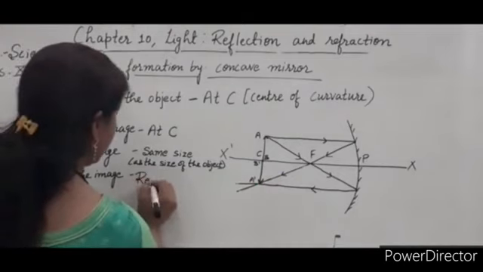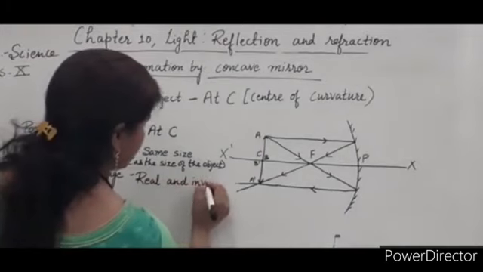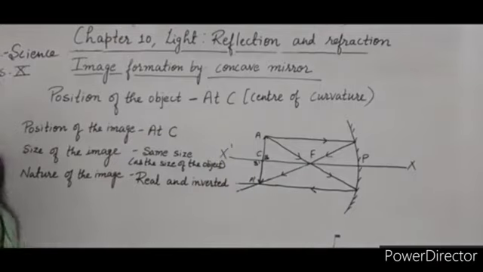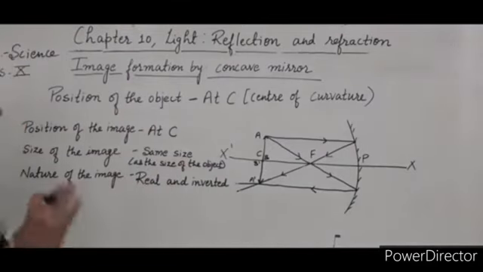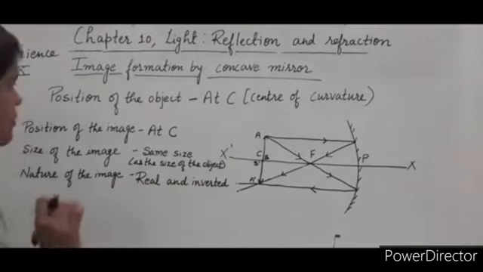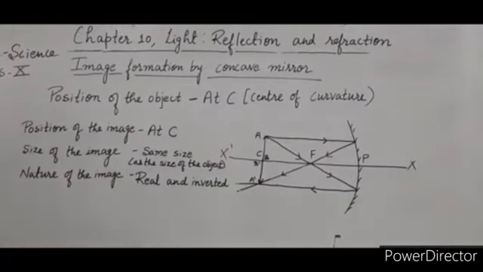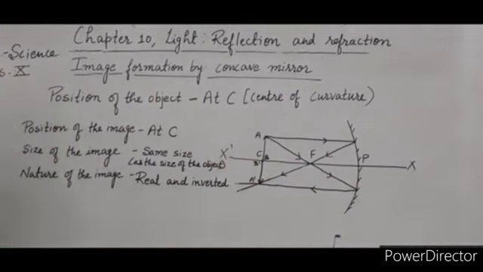A real image can be obtained on a screen. So a real image is formed and it is upside down, an inverted image. So if an object is placed at C in front of a concave mirror, then the image is also formed at C. The image is the same size as the object, and the image is real and inverted.